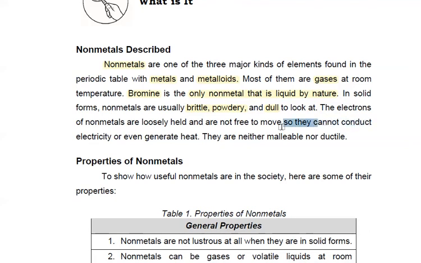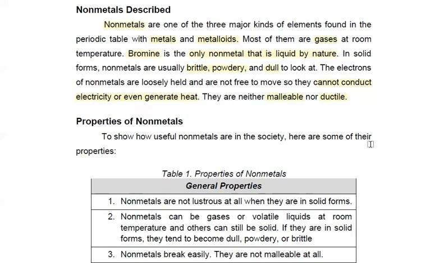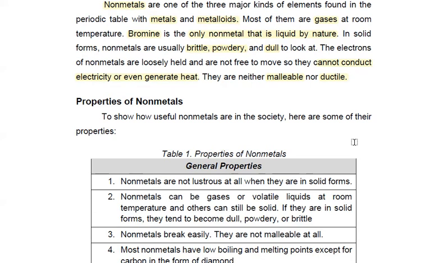Okay, so non-metals cannot conduct electricity or generate heat. They are also not malleable nor ductile. Okay. So, dili-dali ni mo manipulate, makaptan. Non-metals, like I said, no? They are loose, no? Loosely held. Okay, they cannot take form so much.